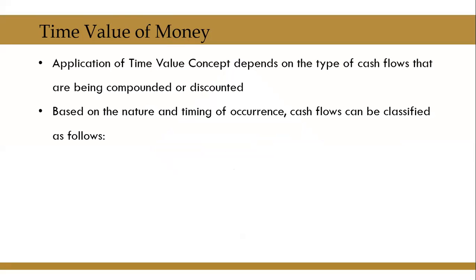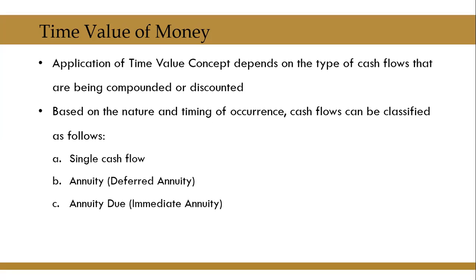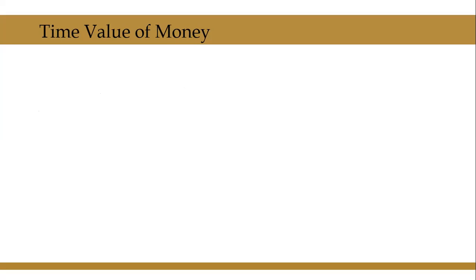Based on the nature and timing of occurrence, cash flows can be classified as single cash flow, annuity, also known as deferred annuity, annuity due, which is known as immediate annuity, perpetuity, or a series of uneven cash flows. Let us see what is the meaning of each of these types of cash flows now.